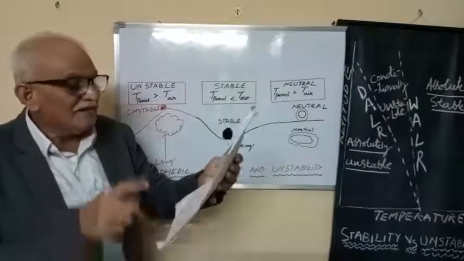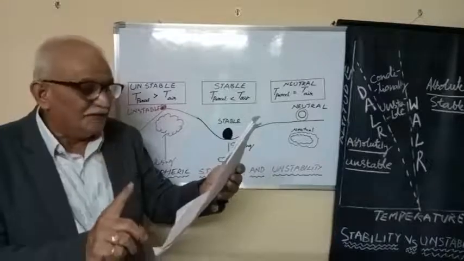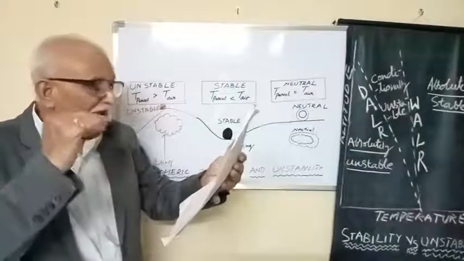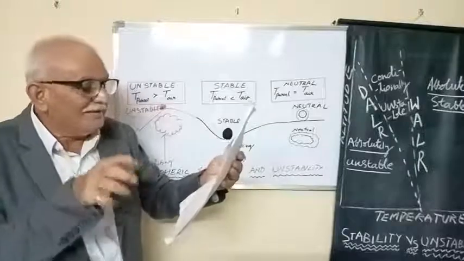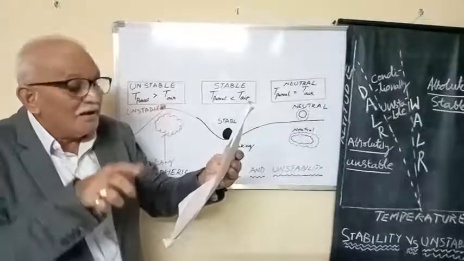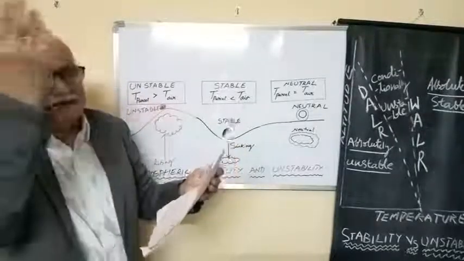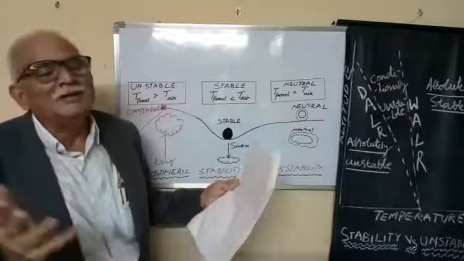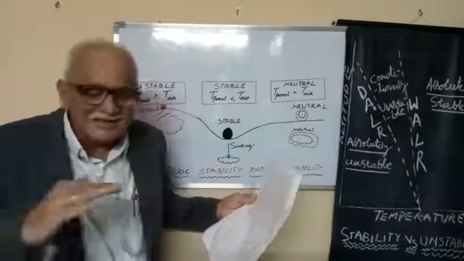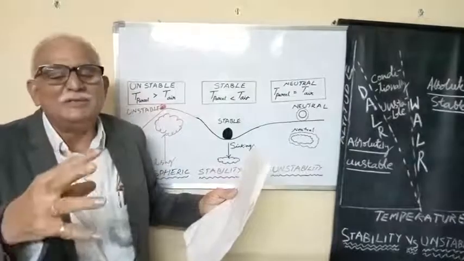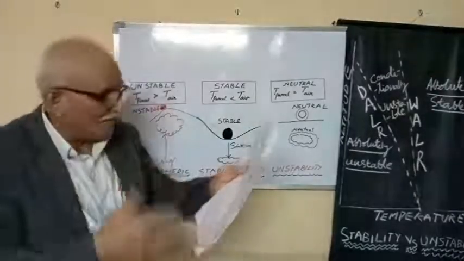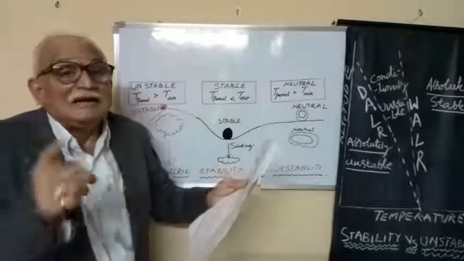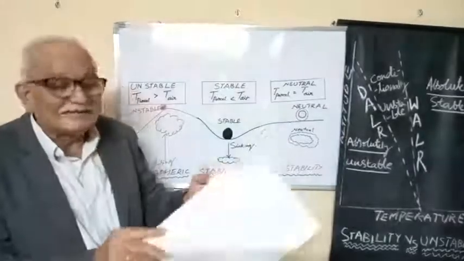Air is considered unstable, or instability in the lowest layers of an air mass, when the air is warmer and more humid than the surrounding air. If you take a large volume of an air mass, the lower part is warmer and humid as compared to the upper part. That's what causes atmospheric instability.